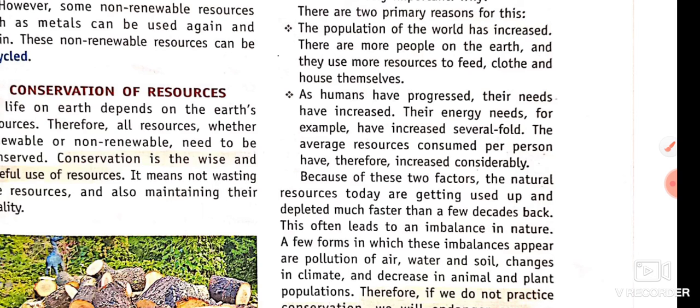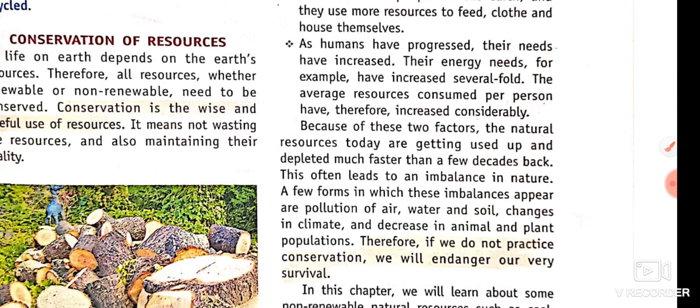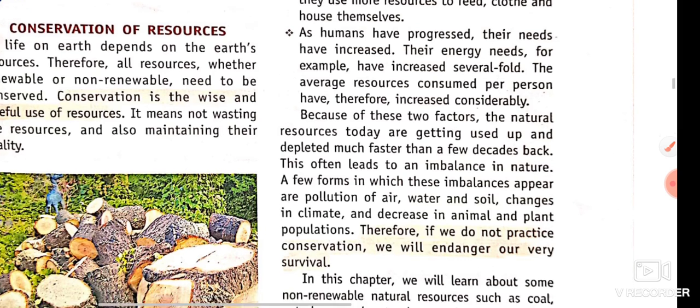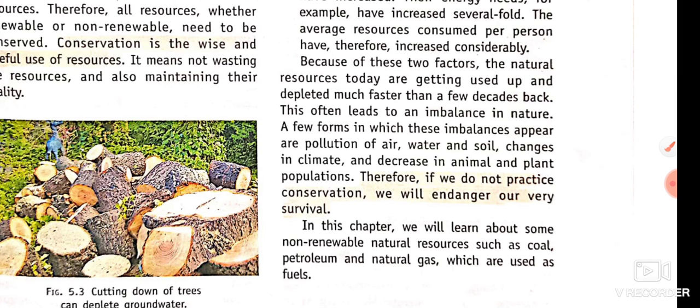Because of these two factors, the natural resources today are getting used up and depleted much faster. देखिए, बढ़ती हुई पॉपुलेशन उनकी ज़रूरतों के हिसाब से बहुत ज़्यादा कंजप्शन हो रही है, जिसकी वजह से वो जल्दी ख़त्म हो रहे हैं. This often leads to imbalance in nature. And a few forms in which these imbalances appear are the pollution of air, water and soil, change in the climate, and a decrease in animal and plant populations.